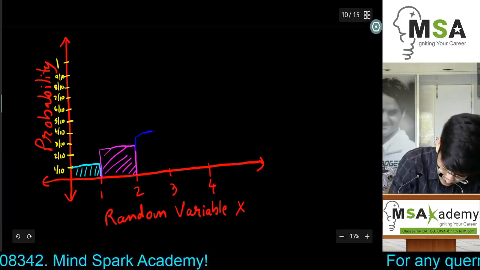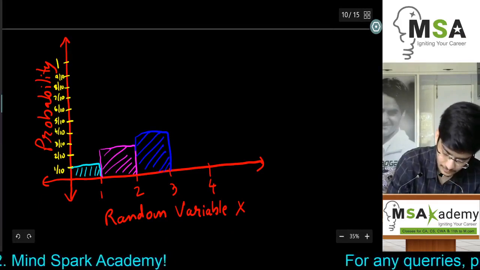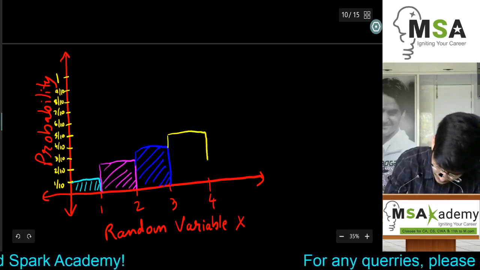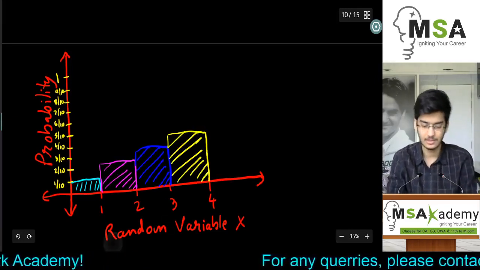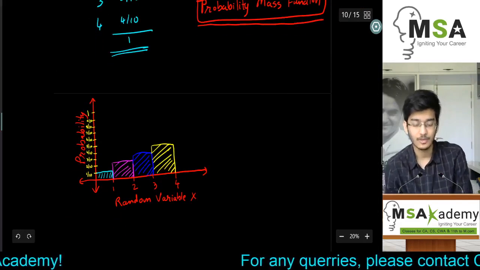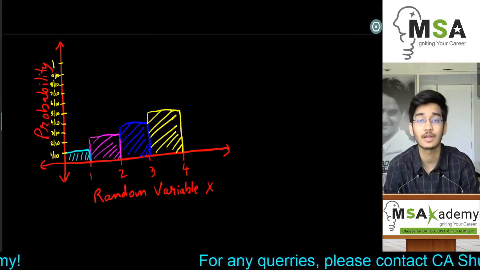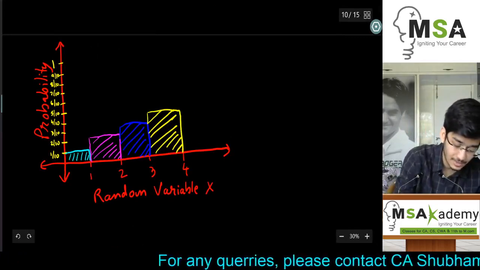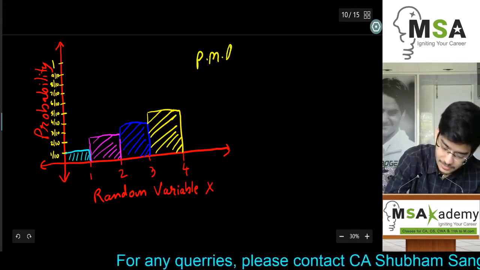Let's take another color. And 4's probability is 4 by 10. And this is basically the graph of the probability distribution of the random variable, which we call a PMF, probability mass function.